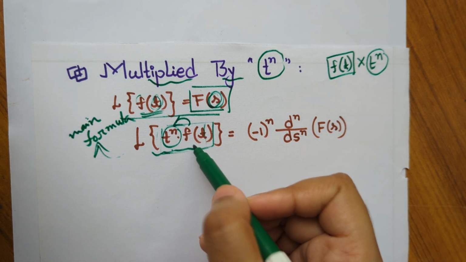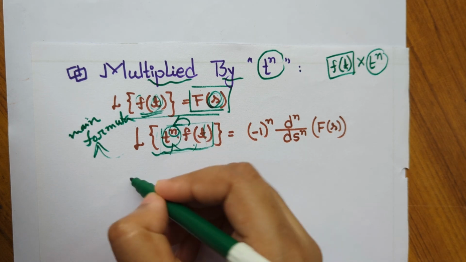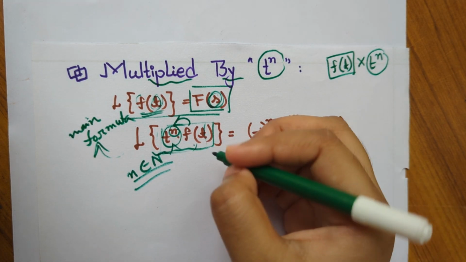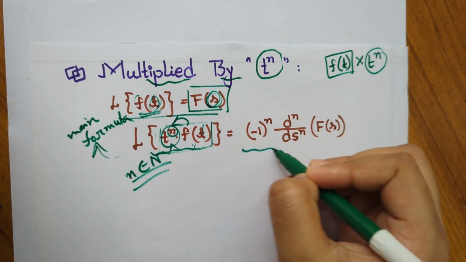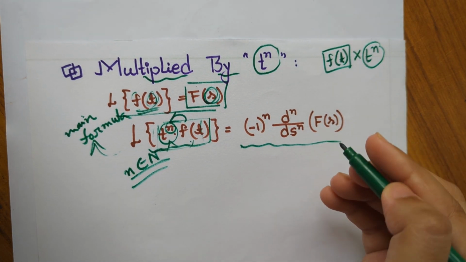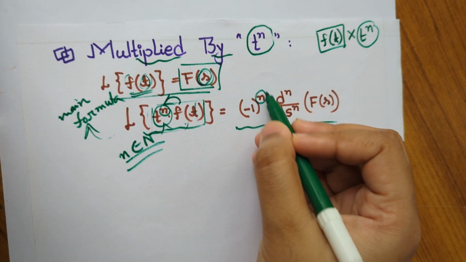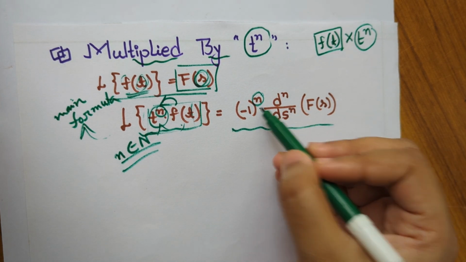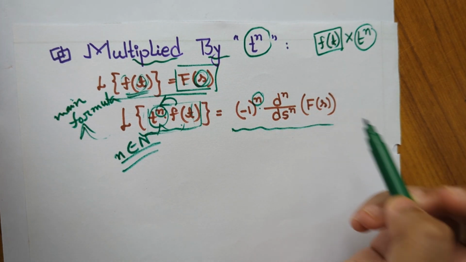So if any function is multiplied with t to the power n, where n is a natural number, then we can use this formula directly. Here the formula is minus 1 to the power n, where n is the same as in t to the power n, into the successive derivative of this f of s, n times.